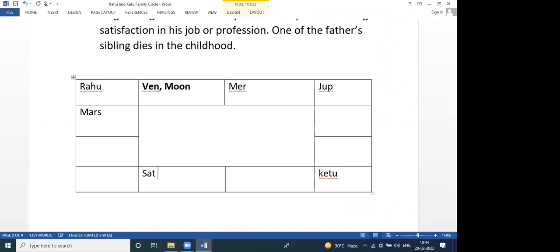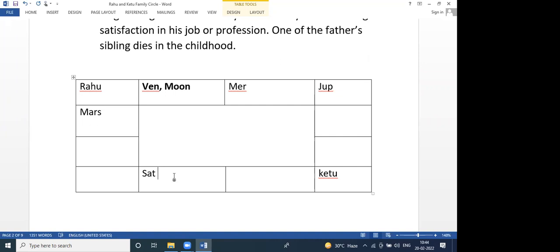Okay. Saturn is here. When Saturn is outside the Rahu Ketu family circle, you can predict that yes, you will go foreign, and foreign visits will be there. So this is one thing we can tell. Generally, when Saturn is outside the Rahu Ketu family circle, the native will settle in another country.